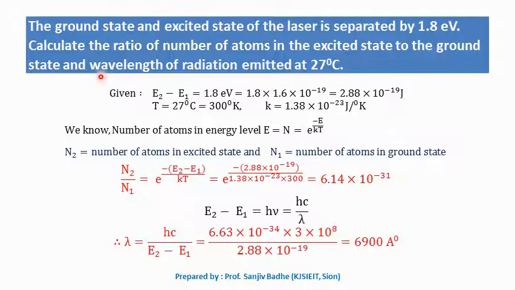Second part of the problem is to find the wavelength of radiation emitted. The wavelength of radiation emitted is given by lambda equal to hc upon E2 minus E1. We know the energy difference E2 minus E1 is equal to h nu, which is hc by lambda. So we can write the relation for lambda as hc upon E2 minus E1. By putting in the values, h is equal to 6.63 into 10 to the power minus 34, c is equal to 3 into 10 raised to 8, and E2 minus E1 we have calculated here. We can get the value of wavelength as 6900 angstroms. So this is how a simple problem can be solved.